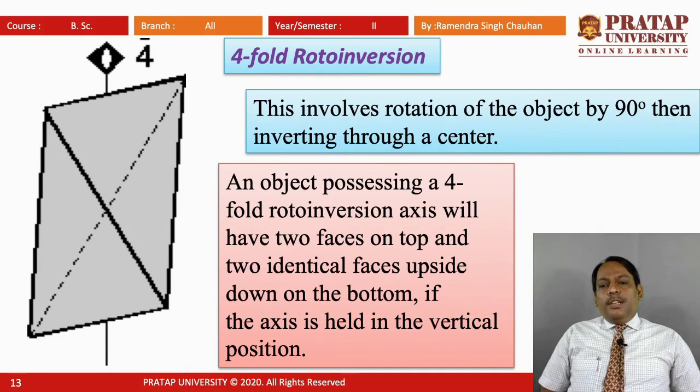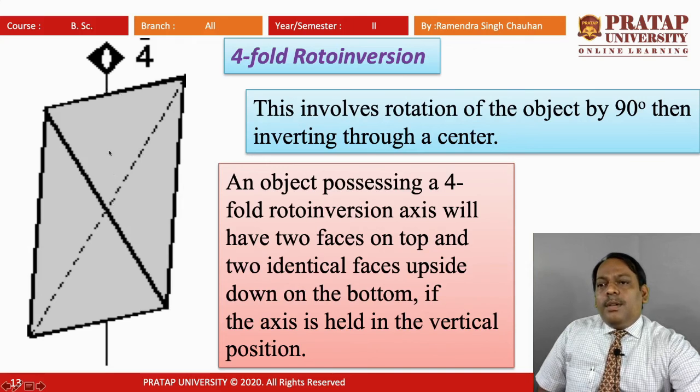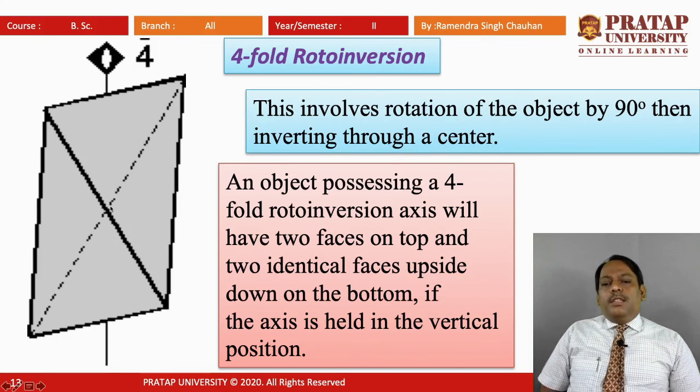An object possessing a four-fold roto-inversion axis will have two faces on top and two identical faces upside down on the bottom if the axis is held in the vertical position. So we can say here, if this object is there and we have a four-fold axis like this, then two identical faces are on the top and two identical faces are on the bottom.